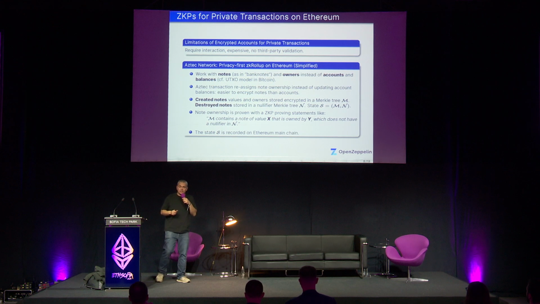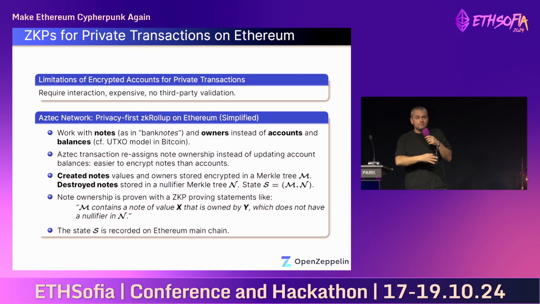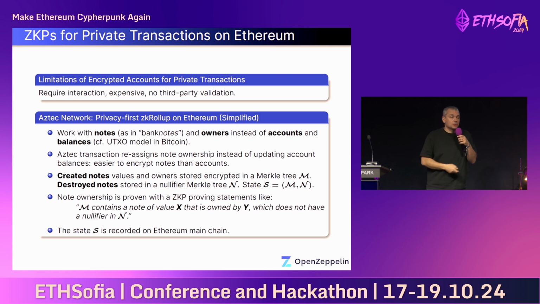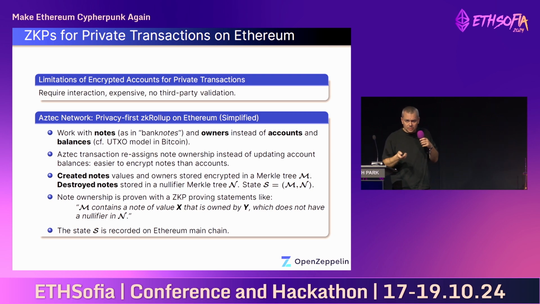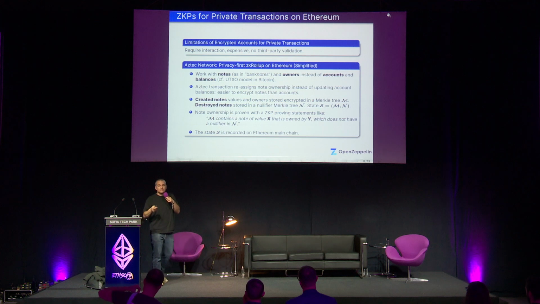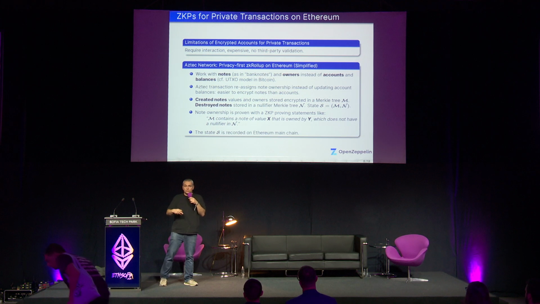So in Aztec's case, they maintain all the notes and their owners in encrypted form in a Merkle tree, and they have a second Merkle tree that keeps track of the destroyed notes. Because of the UTXO model that they use, or a similar one, you need also to keep track of what kind of notes were destroyed. So to make the long story short, within this setting, you can prove statements in ZKP that have the following form. The Merkle tree M contains a note of value X that is owned by Y, which does not have a nullifier in N, meaning it does not have a corresponding note in the tree of destroyed notes. So that's a valid note.